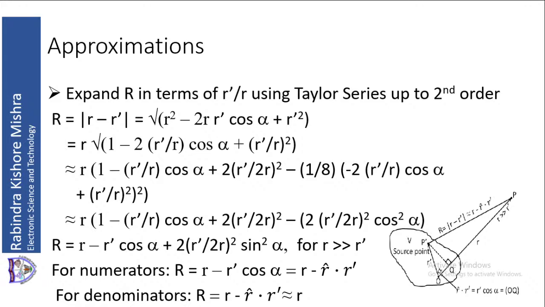That is why in the denominator we take it as small r. But in the numerator we do not do that. The reason will be clear later as we proceed in our discussion. So R is equal to r minus r dash cos alpha in the numerator, or r minus r cap dot r dash. That is what we are going to use. Now let us justify this numerator and denominator.